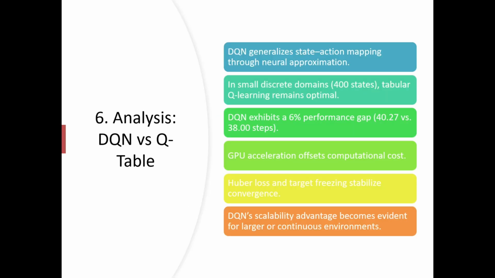So, analysis: DQN versus Q-table. A DQN generalizes state-action mapping through neural approximation. In small discrete domains like 400 states, tabular Q-learning remains optimal. The DQN exhibits a 6% performance gap, which is 40.27 versus 38 steps. GPU acceleration offsets computational cost. Huber loss and target freezing stabilize convergence. DQN's scalability advantage becomes evident for larger or continuous environments.